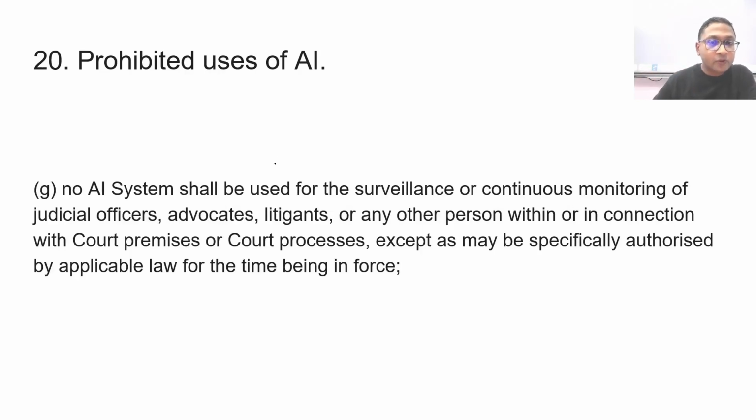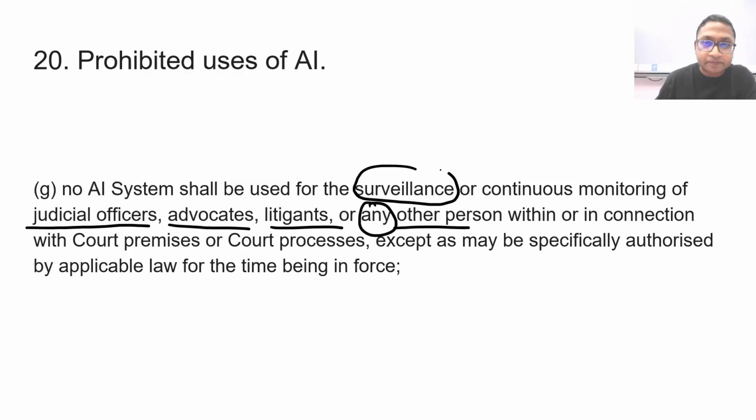No AI system shall be used for the surveillance or continuous monitoring of judicial officers, advocates, litigants, or any other person within or in connection with the court premises or court processes except as may be specifically authorized by applicable law for the time being in force. So basically surveillance is allowed, but no AI system shall be used.